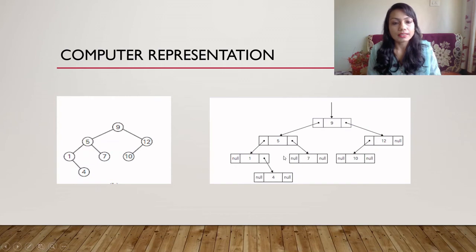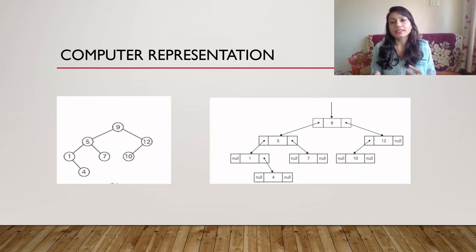7 also doesn't have a left child or right child. 12 has a right child, doesn't have a left. And then 10 is the left child of 12, but it doesn't have a left child or right child. This is how we represent it in the computer.